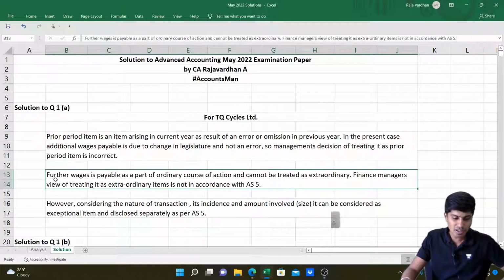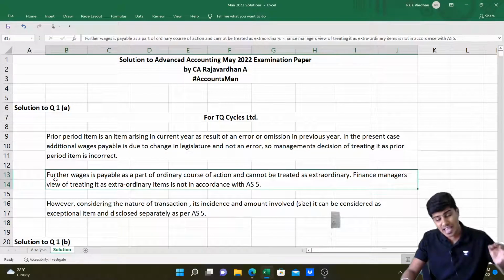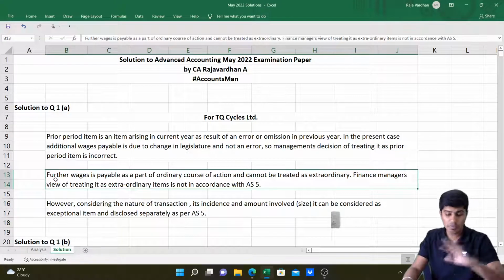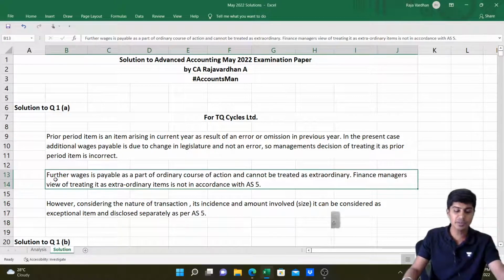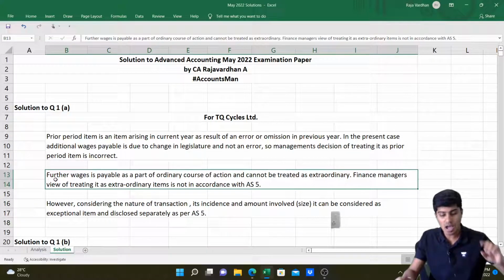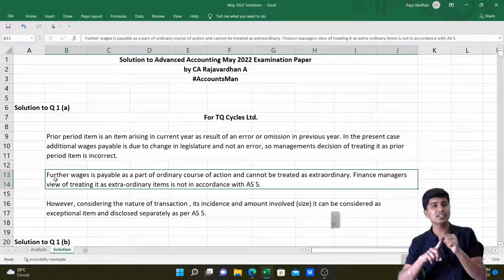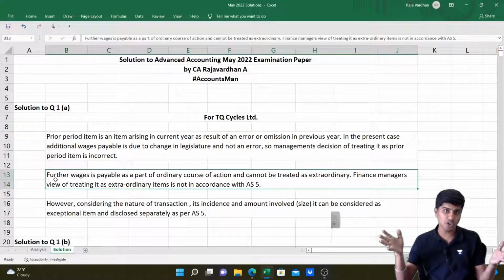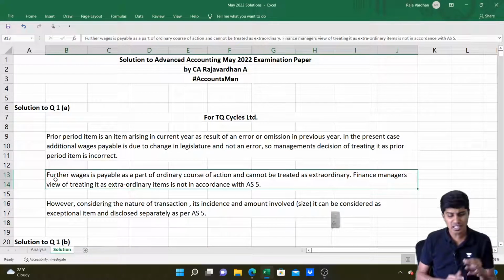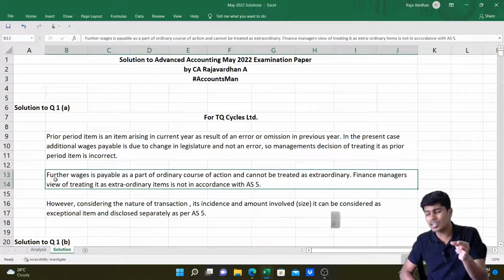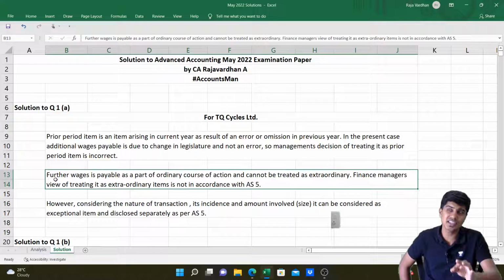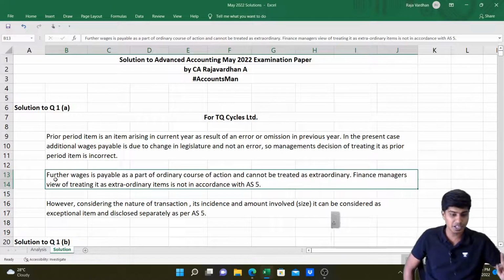See this part? Further, wages payable is a part of ordinary course, cannot be considered as extraordinary. So finance manager's view of treating it as extraordinary is incorrect. Done. However, based upon the nature, timing, extent, size of the operations, amount involved in the transaction, it can be considered or disclosed separately as an exceptional item as per AS5. That is possible. So what is the only thing that they can do?